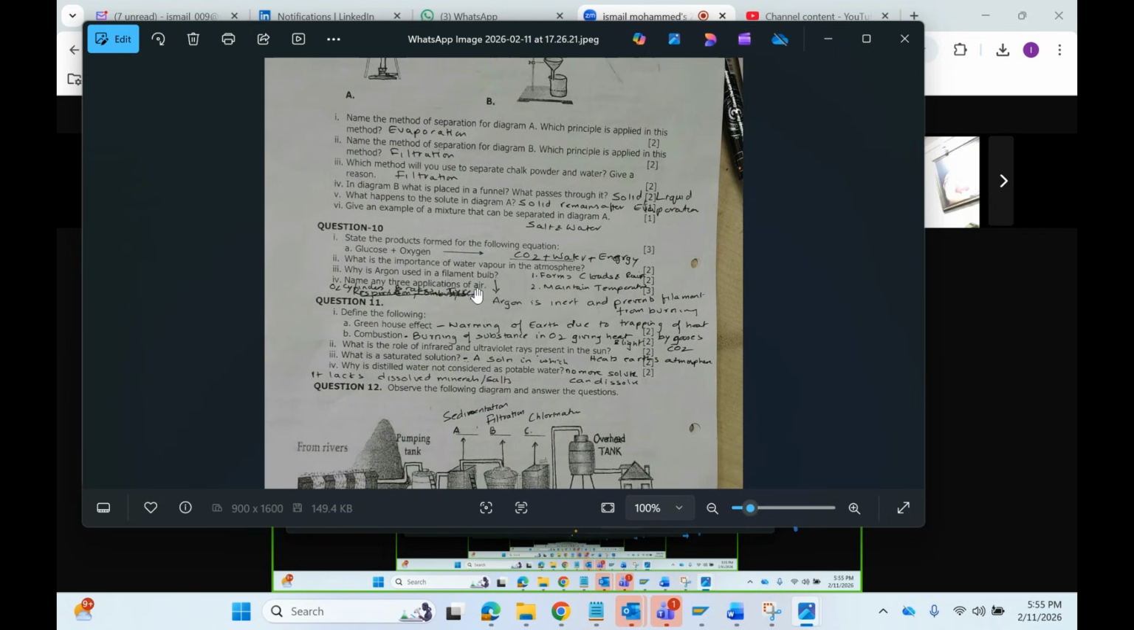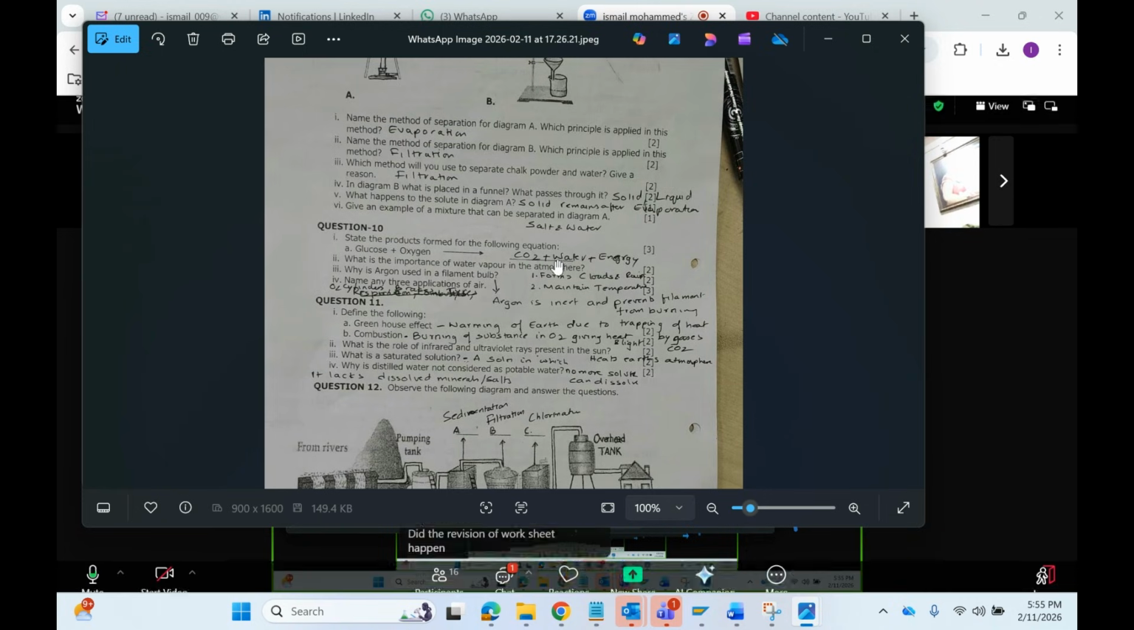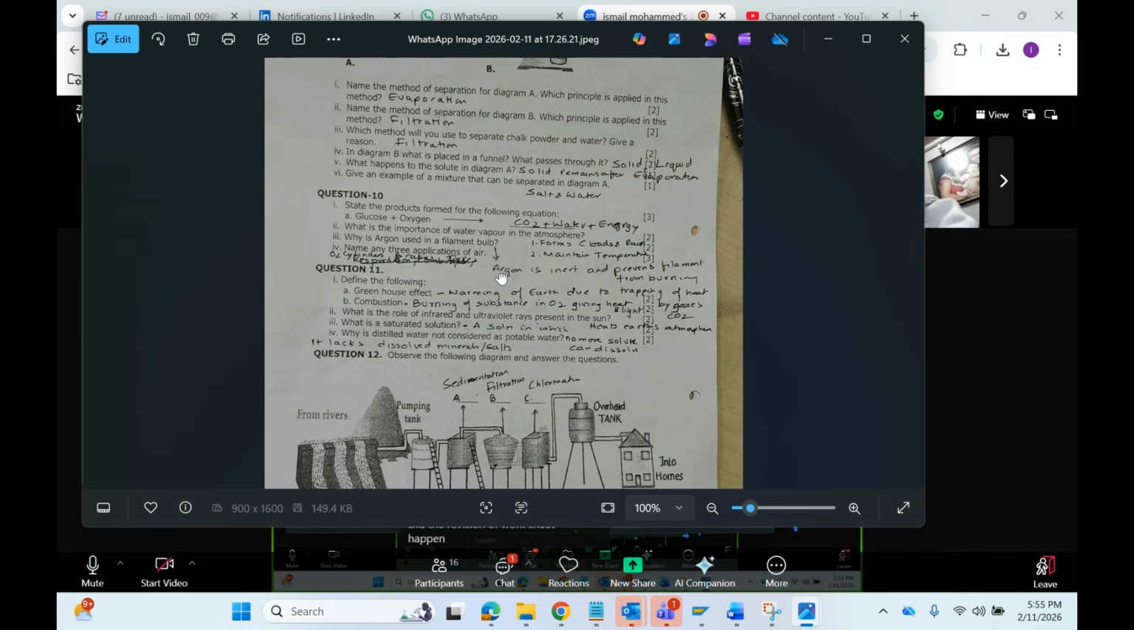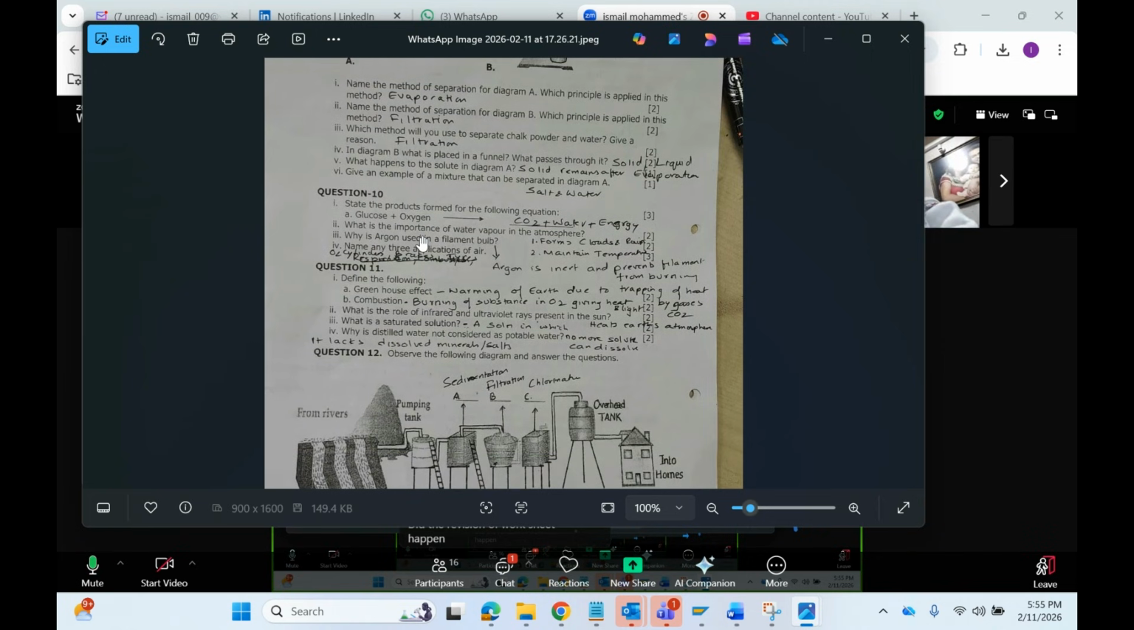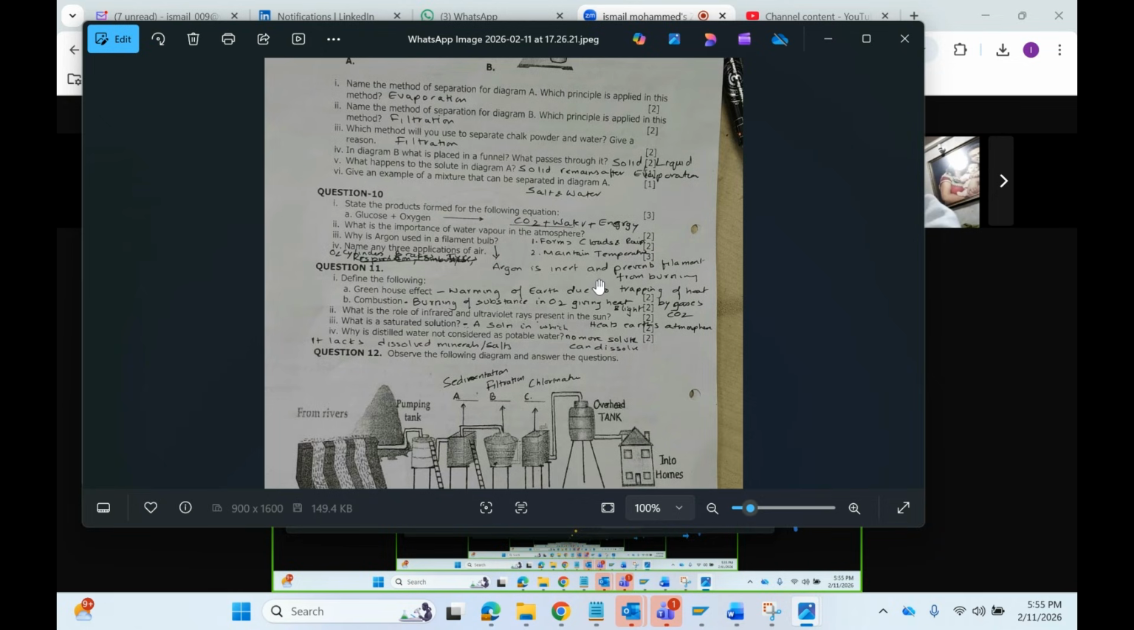Next one, this is important. Glucose plus oxygen gives CO2 plus water plus energy. Living organisms take glucose and oxygen, then they release CO2, water and energy. This is an important equation. Remember it. What is the importance of water vapor in the atmosphere? It causes rainfall, it forms clouds and it maintains the temperature.